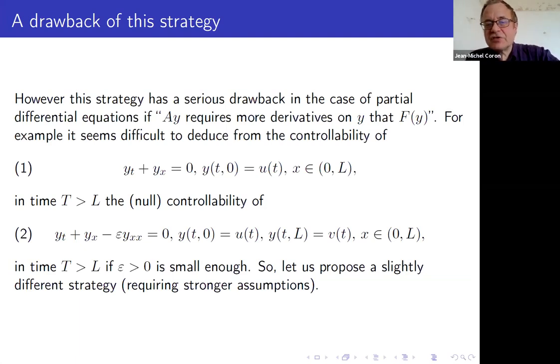because the perturbation, A of y, which is a linear perturbation, when you put the epsilon in front of it, may have some more derivatives than f of y. This is like if you have the transport equation and you perturb it with the heat equation, epsilon y_xx. Of course, you do not expect to be able to prove from the controllability of one the controllability of 2, because there is more derivative. So it's more complicated. You cannot do it like that.